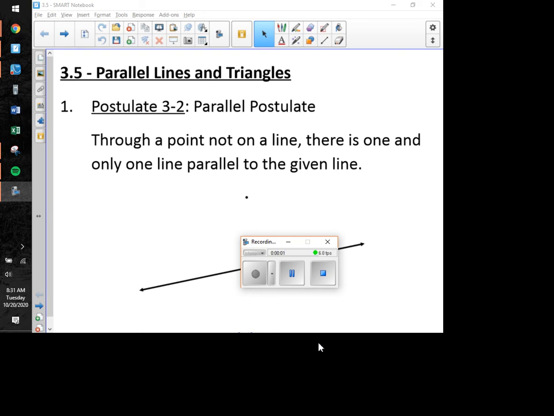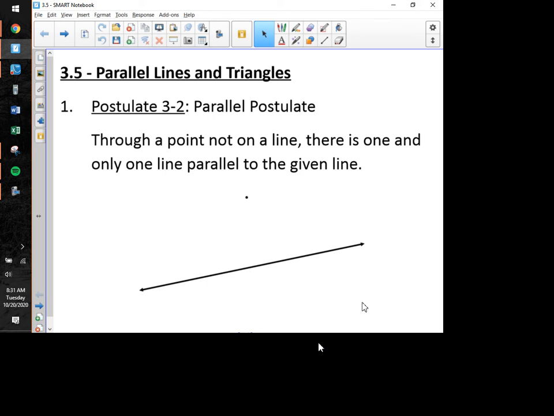Okay, geometry, we're going to move on into section 3.5 today. And this one isn't too bad of a section. It's a little bit interesting that the authors of this book chose to include this section right here within chapter 3, but I think there's an interesting reason why they do it, and I think it does make some sense.